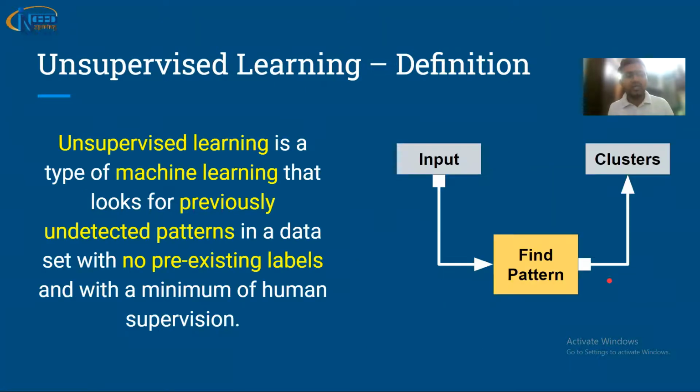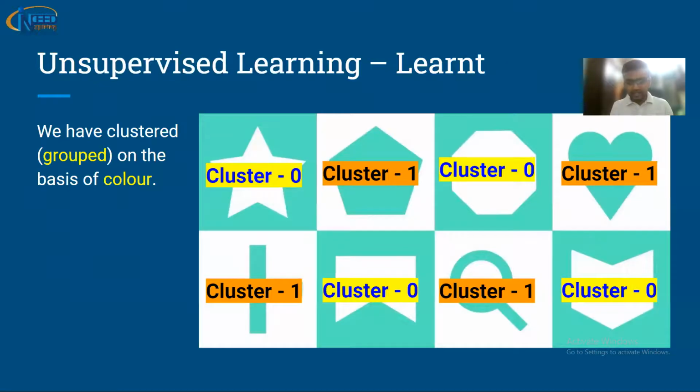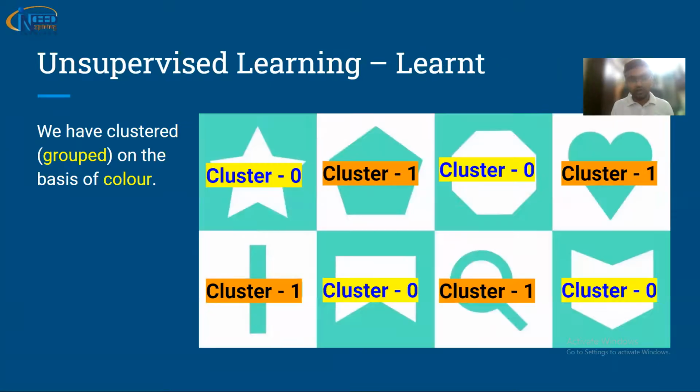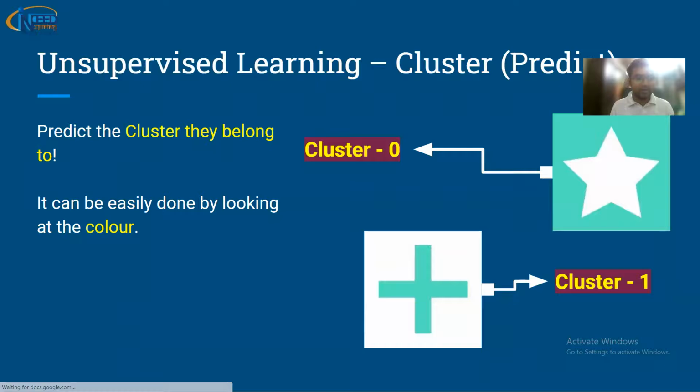Okay, let me take you to the definition of unsupervised learning. Unsupervised learning is a type of machine learning that looks for previously undetected patterns in the data with no pre-existing labels. So there are no labels here. We try to group them and give them some labels. These are not labels, these are called clusters or groups, group numbers we have given them. And the new data set which is coming to us, we will also group out of these groups which are available to us. So this is called the unsupervised way of learning.